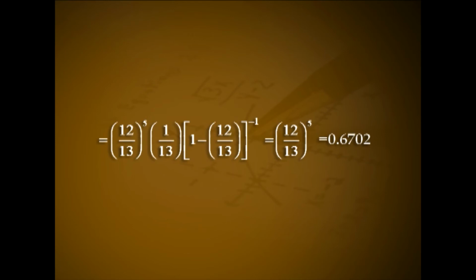That is 12 by 13 raised to 5, that is 0.6703.